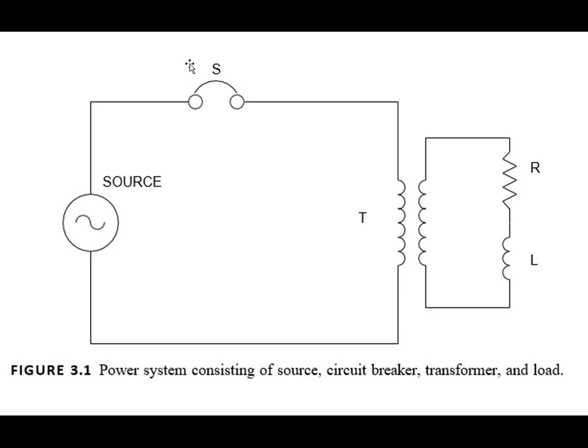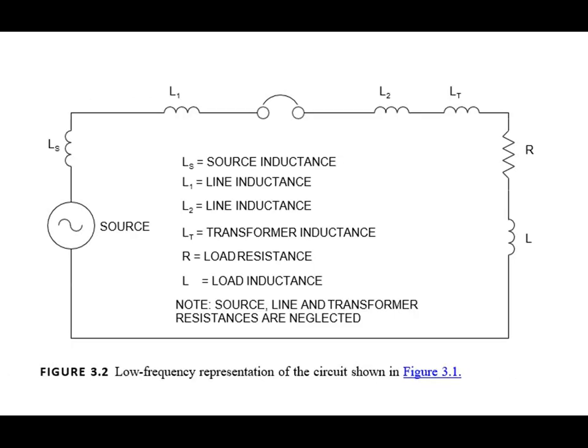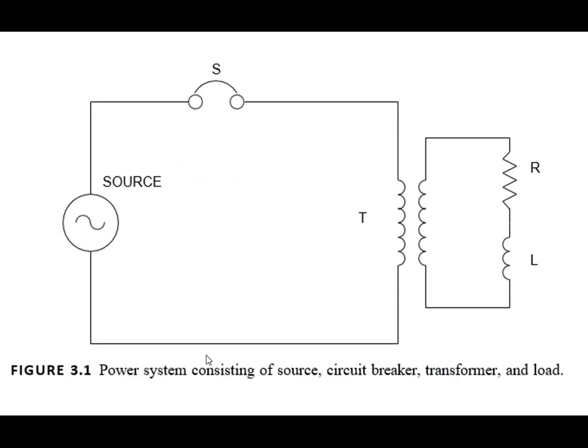This is the transformer, this is the circuit breaker, and this is the source. This is the basic schematic diagram for the power system.